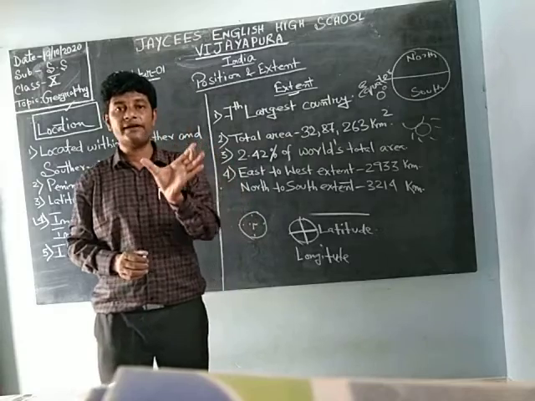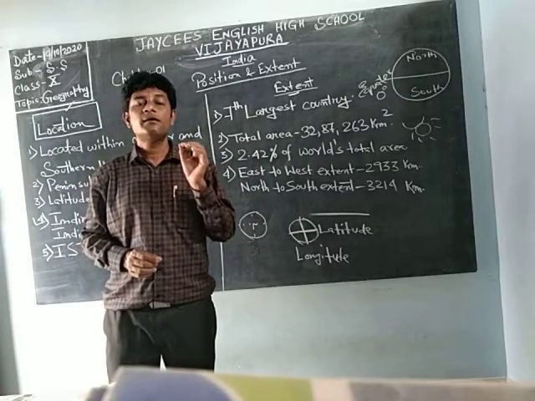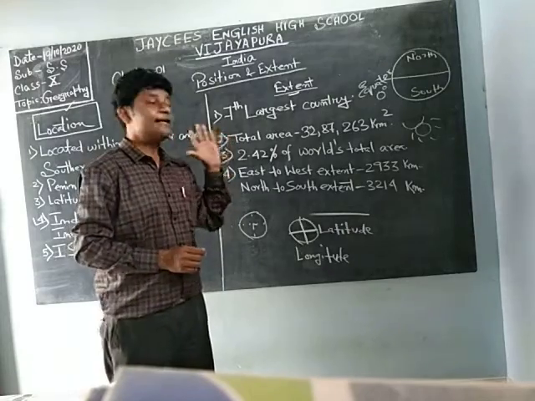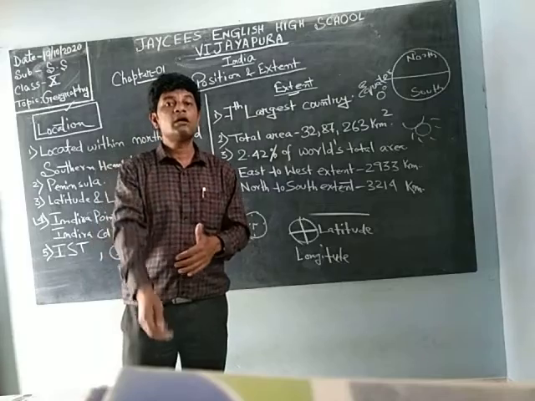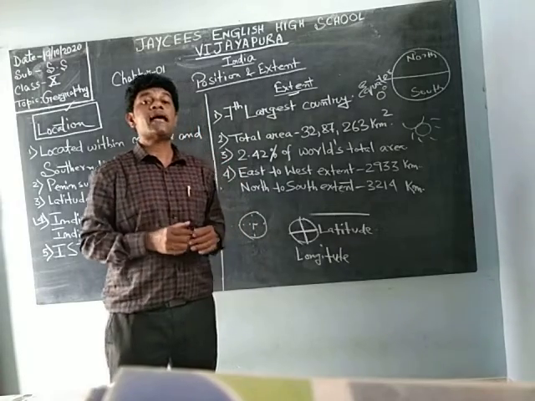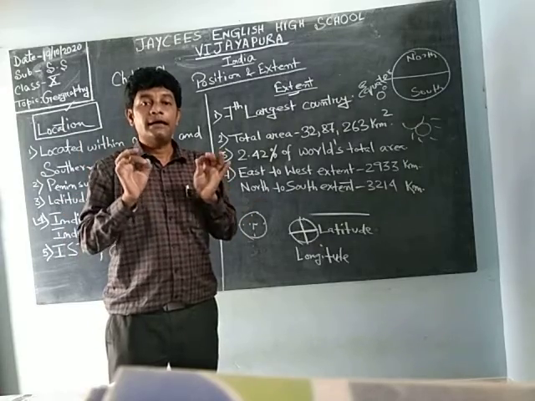We also have 7 continents, and of these 7 continents, Asia is a continent and our country India is one of its countries. Asia has a total of 47 countries in it.